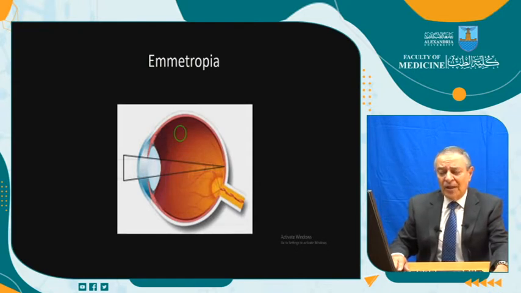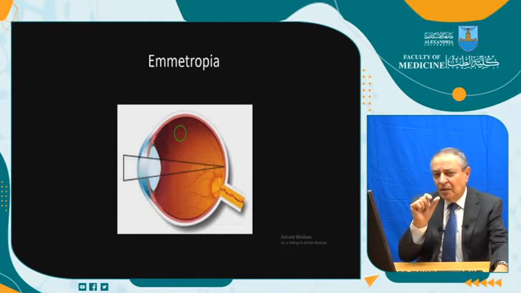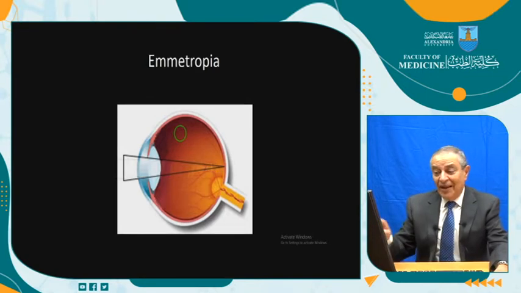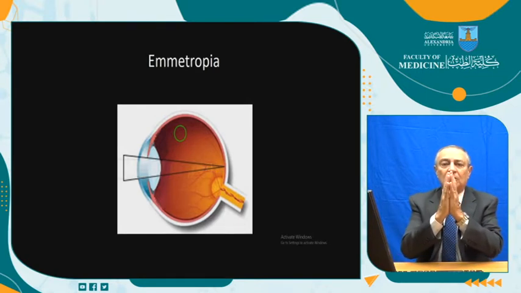Parallel rays with accommodation completely relaxed come to a point focus on the retina. What I have said, with accommodation completely relaxed. What is accommodation? We have seen that in the physiology at the beginning of our career in the Faculty of Medicine. Accommodation is the ability of the lens to change its power.